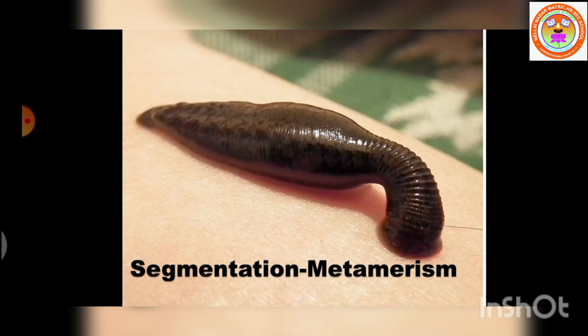Metamerism is the segmentation of the body. The body of leech is metamerically divided into 33 segments. Metamerism or metamerically divided means the body is divided into similar segments or uniform segments. That is called metamerism or metamerically divided. The segments are arranged one behind the other. Each segment is further superficially subdivided into rings called annuli. I repeat, the body of leech consists of 33 segments. Each segment is further divided into ring-like structure, that is called annuli, singular annulus.